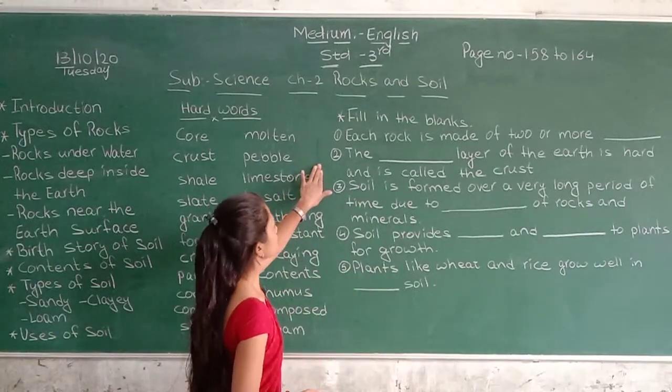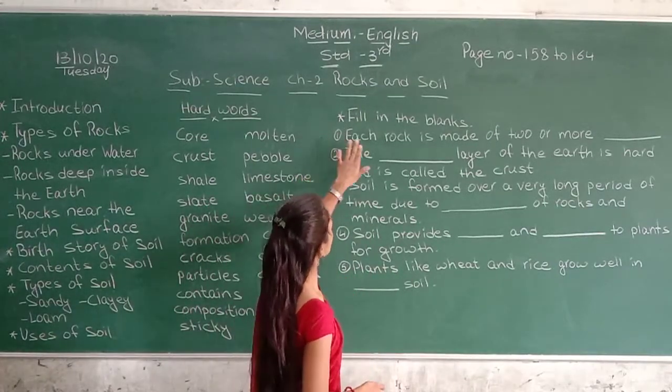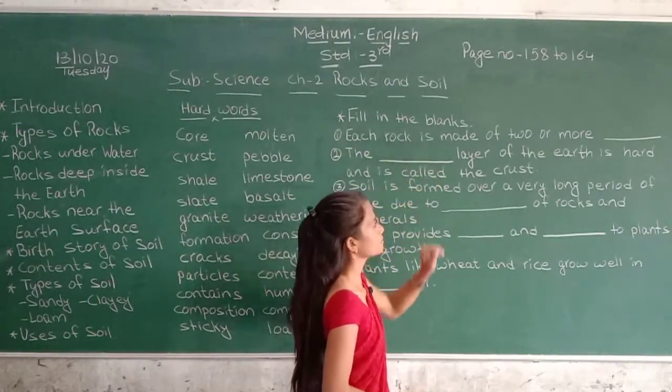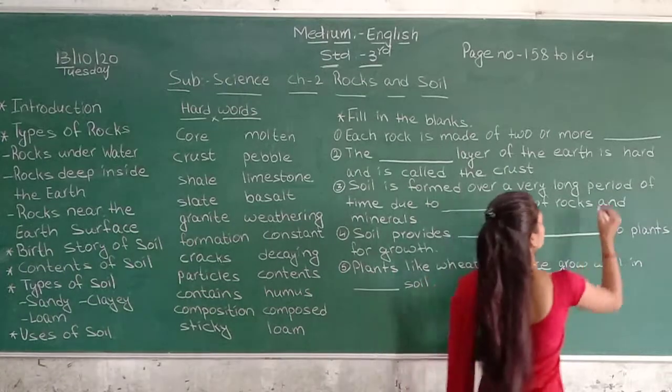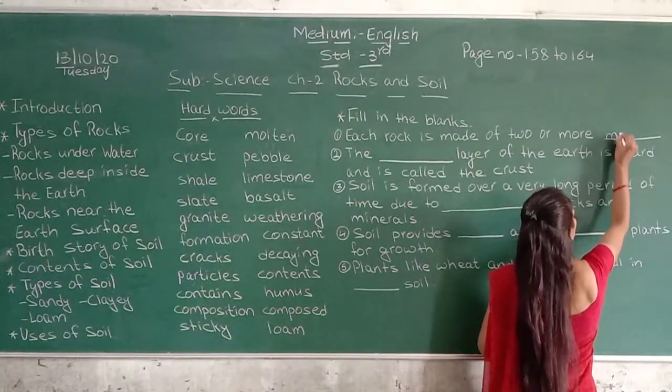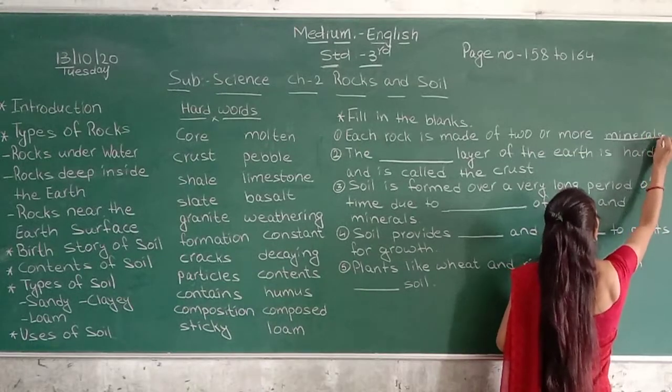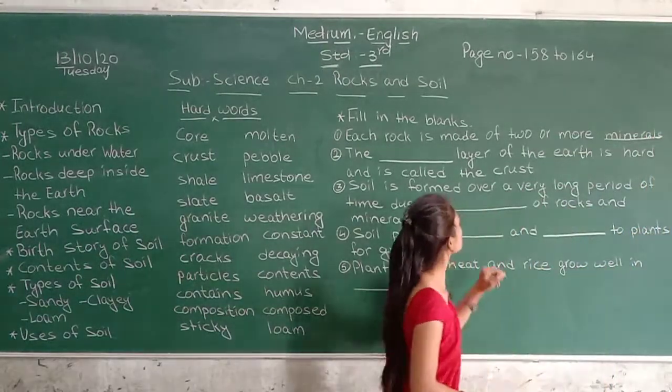Now here are some fill in the blanks of this chapter. Let's fill up. First, each rock is made of 2 or more minerals.